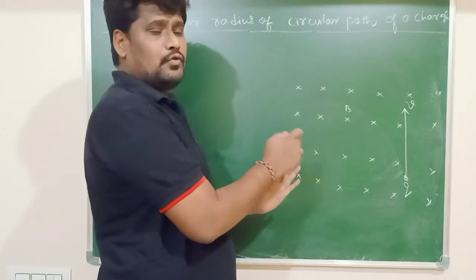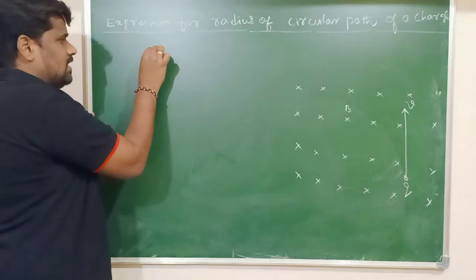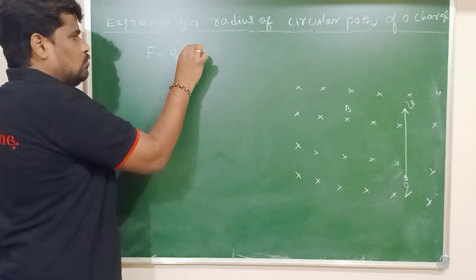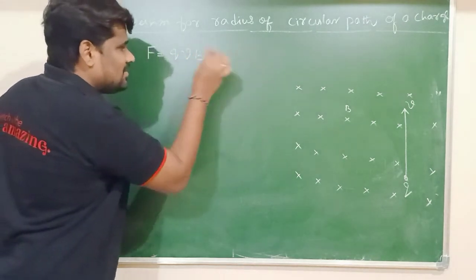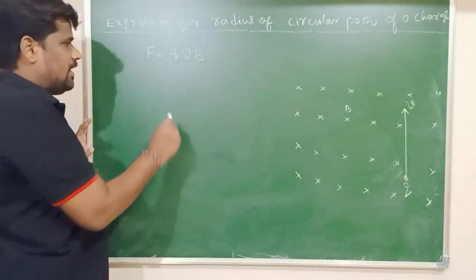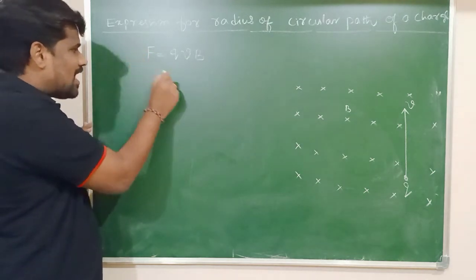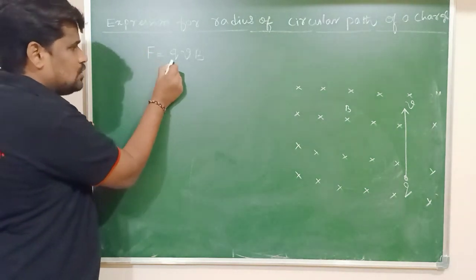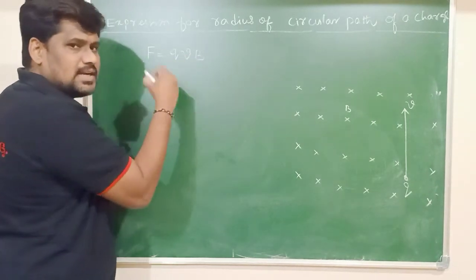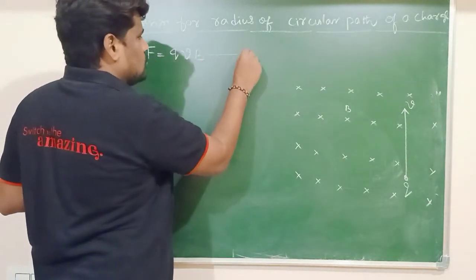maximum magnetic force, and the maximum magnetic force experienced by the charged particle is given by QVB sin theta. But theta is equal to how much here? Theta is equal to 90 degrees. Therefore the magnetic force experienced by the charged particle is given by F is equal to QVB sin theta. Theta is 90 degrees, therefore sin theta is equal to 1. I will call this equation number 1.